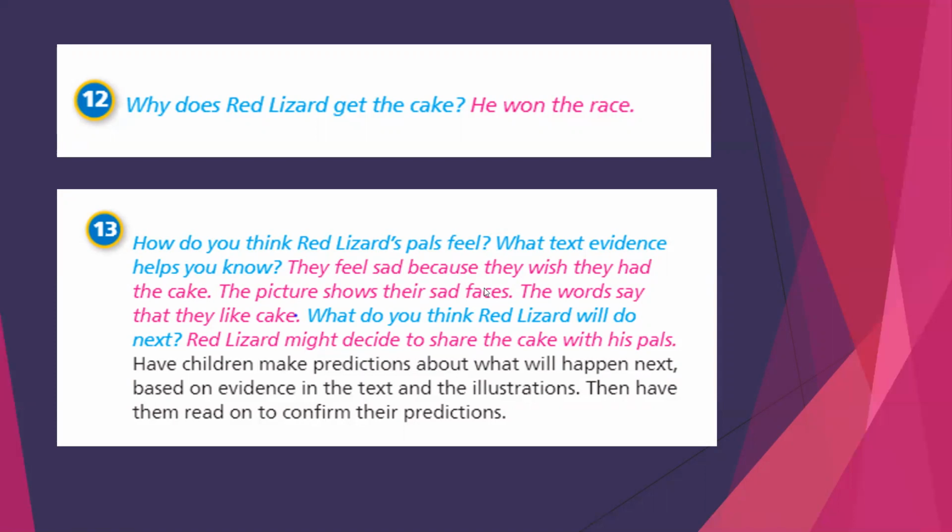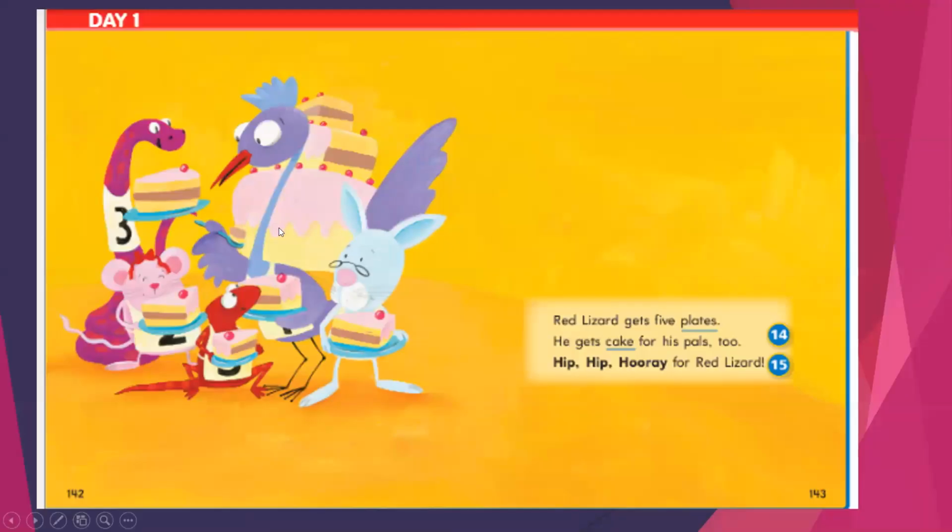Yes, he is a good pal and he is sharing the big cake with his friends. Okay, red lizard might decide to share the cake with his pals. He will share the big cake with his pals. Then red lizard gets 5 plates or dishes. He gets a cake for his pals too. Hip, hip, hooray for red lizard. How are they feeling now? They are feeling happy because they will eat the cake with red lizard.